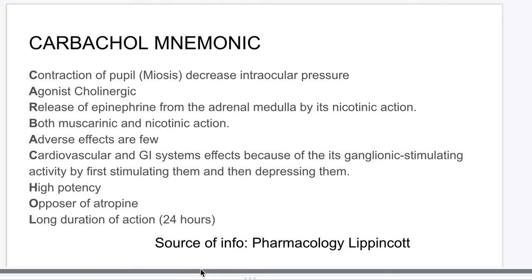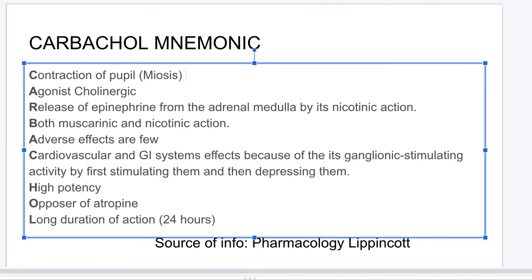And guys, today is going to be a Carbachol mnemonic, and I'll also be explaining what Carbachol is. And here's the mnemonic. It can cause contraction of the pupil, and that is miosis. I'll explain this later. So yeah, C: it can cause miosis. A: it's an agonist of cholinergic. R: it can cause release of epinephrine. B: Carbachol can bind to both nicotinic and muscarinic receptors.